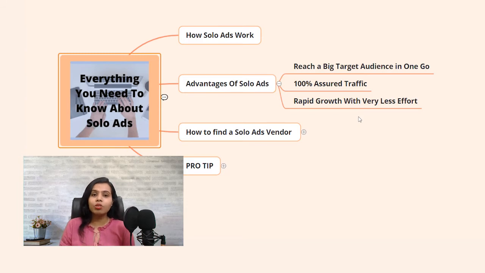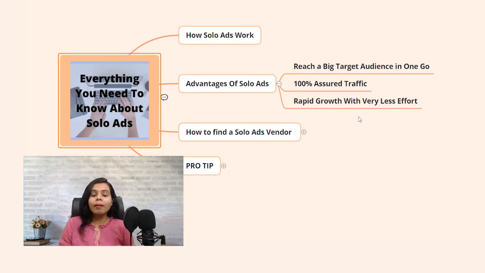Another benefit of Solo Ads is it gives rapid growth with very less effort. Yes, and believe me, if you have just started your business and if you are in the Make Money Online niche, then you must go for Solo Ads. But make sure you are choosing the best Solo Ad sellers. So with that, let me tell you how to select or how to find a Solo Ads vendor.